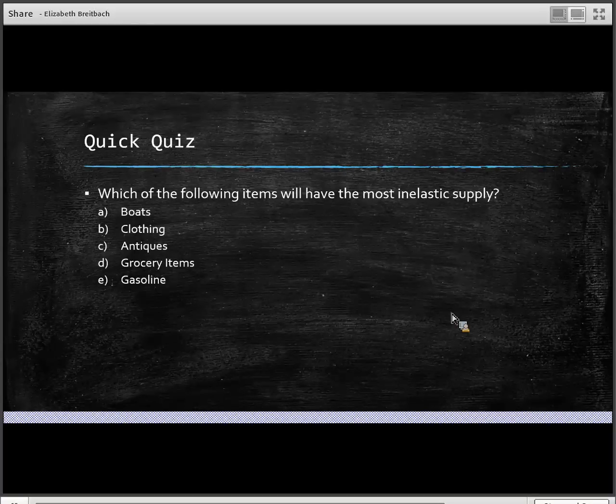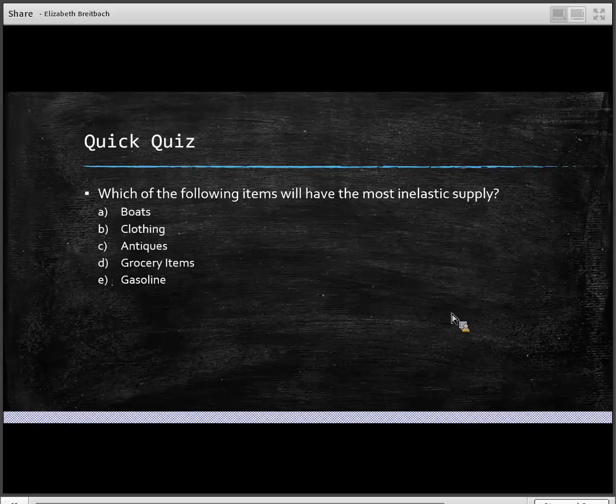So boats as time goes on, clothing as time goes on, grocery items, gasoline, they can become more elastic. In terms of which would have the most inelastic demand, out of that case it would probably be something like grocery items or clothing. They're very broadly defined items, and they don't have a lot of substitutes.